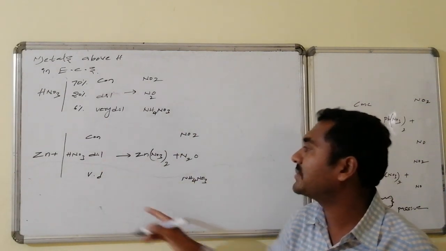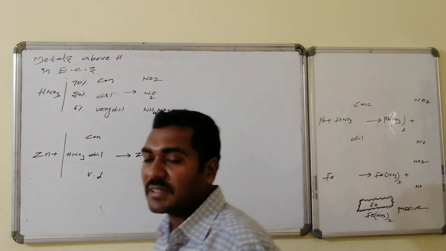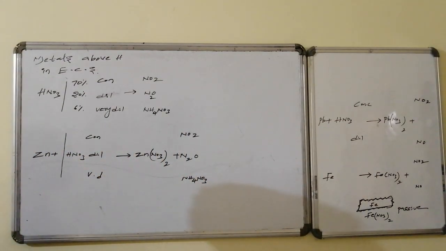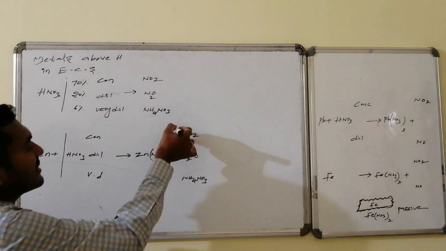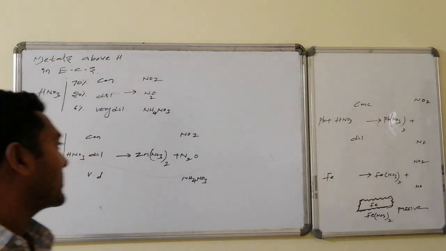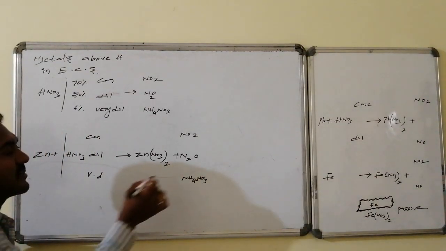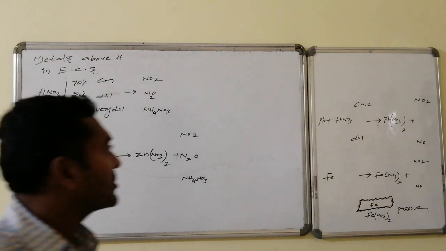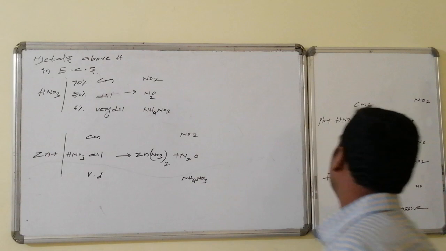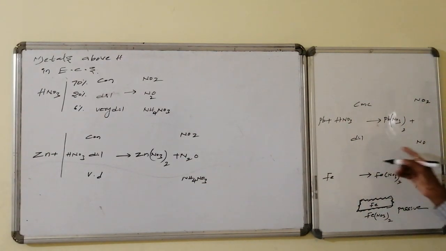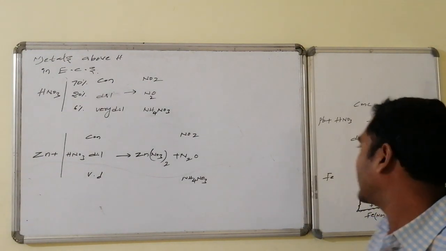Thus we wrote all the things of zinc at one place: zinc on reaction with concentrated HNO3, with dilute HNO3, and with very dilute HNO3. In every case zinc nitrate is common, followed by nitrogen dioxide under concentrated conditions, nitric oxide under dilute conditions, and ammonium nitrate under very dilute conditions. Suppose I go for lead: on reaction with concentrated HNO3 it gives lead nitrate followed by NO2, and under dilute conditions NO, nitric oxide, formation takes place.